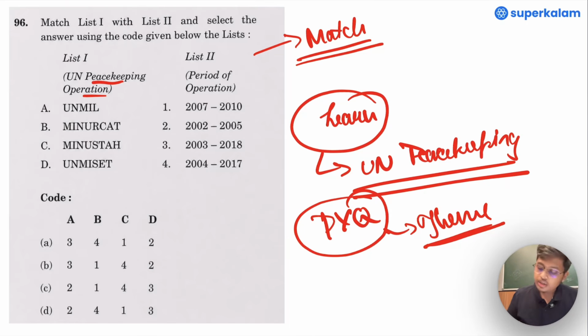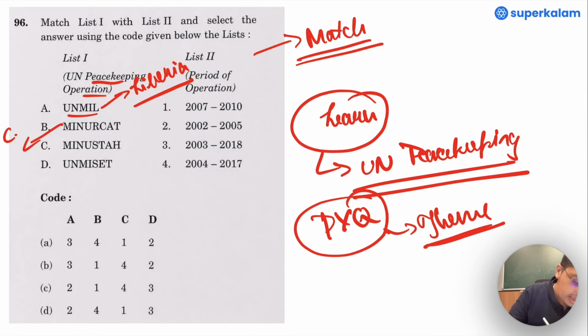If I were to say what these refer to, UNMIL belongs to the region of Liberia. MINURCAT belongs to the Central African region, MINUSTAH belongs to Haiti, and UNMISET is for East Timor.